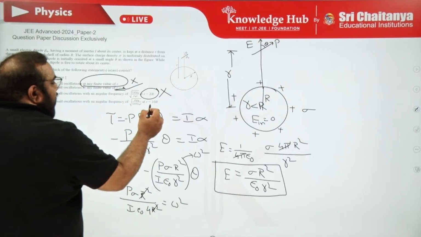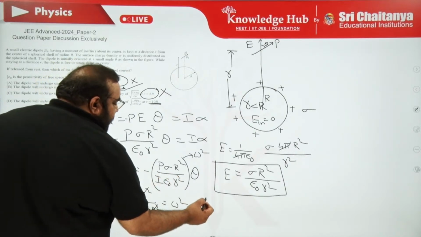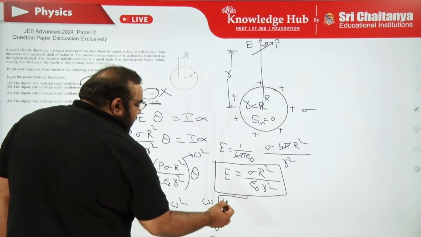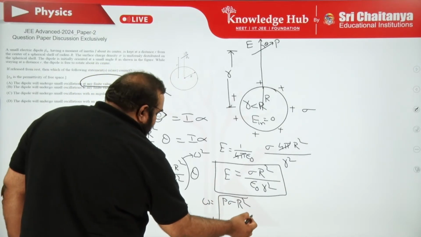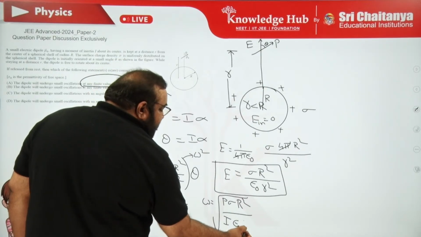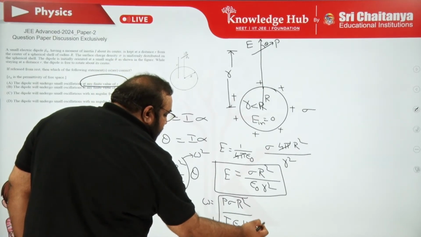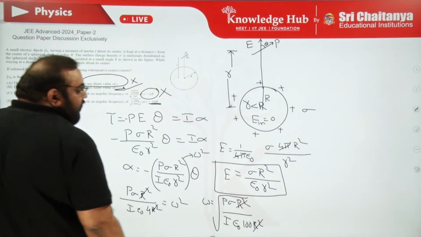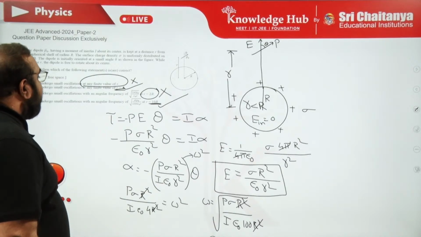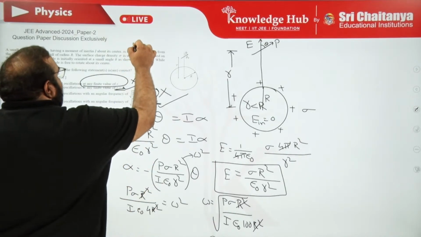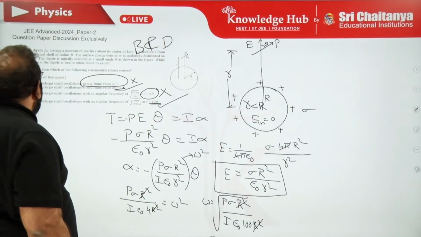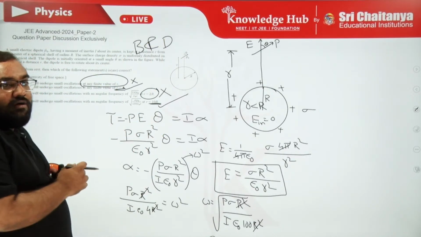Let me substitute small r is equal to 10r. Then again, omega is equal to root of P sigma r square upon I epsilon naught 10r whole square, which means 100 r square. R square will cancel. Root of P sigma by 100 I epsilon naught. Excellent. That option is also correct. So the correct options are B and D, whereas A and C are wrong.